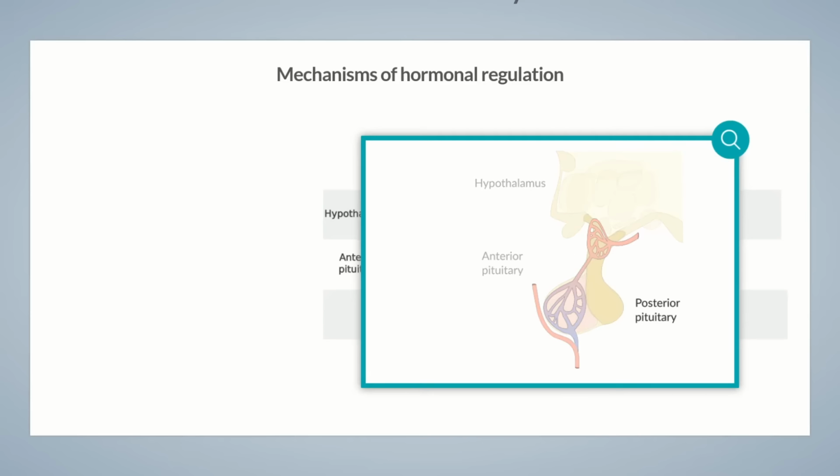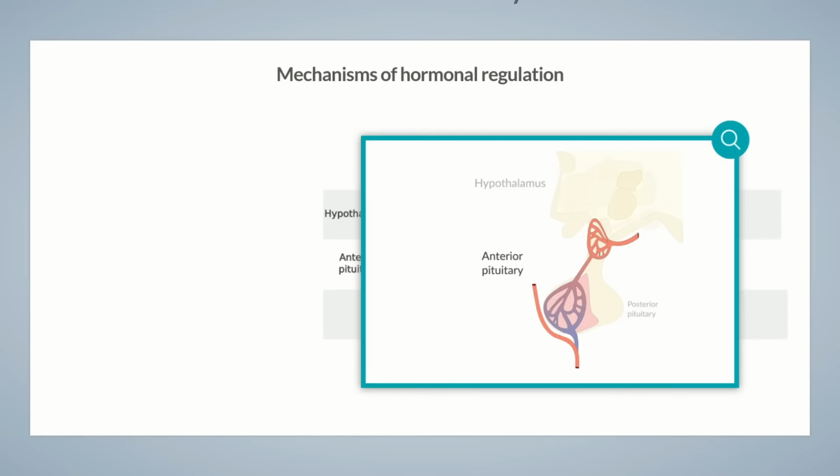The posterior pituitary is a functional, evolutionary, and anatomic part of the diencephalon. The hypothalamic effector hormones ADH and oxytocin are temporarily stored in the posterior pituitary and released into the bloodstream when needed, where they're transported directly to target organs. In contrast, the anterior pituitary is an endocrine organ and not considered to be part of the diencephalon. It's connected to the hypothalamus through a portal vascular system.